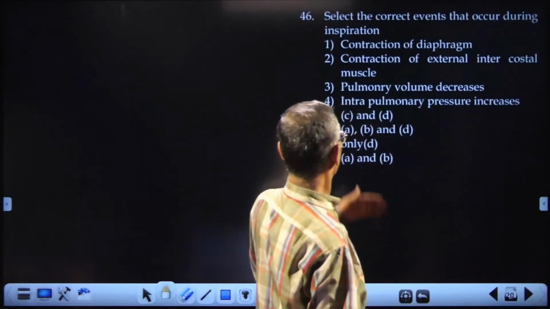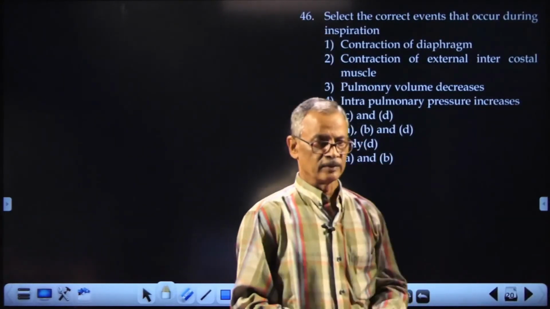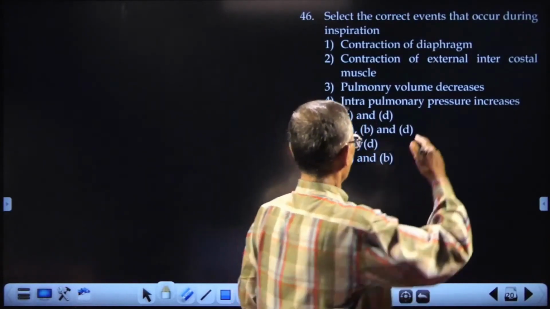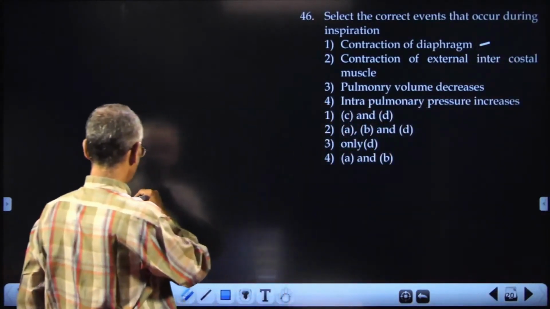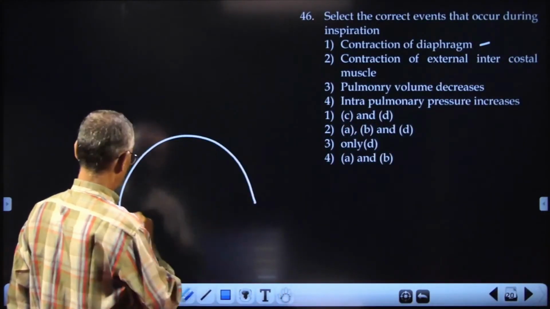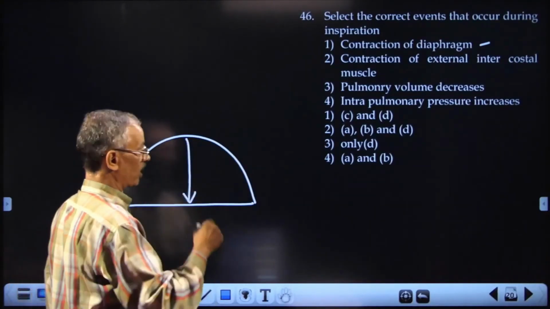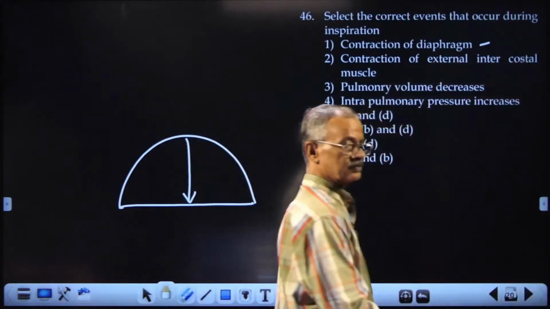Now, the correct events that occur during inspiration, when you are taking in air. What are the events taking place? Contraction of the diaphragm. The diaphragm contracts, the dome becomes flat, so there is an increase in the thoracic volume. Contraction of the external intercostal muscles.